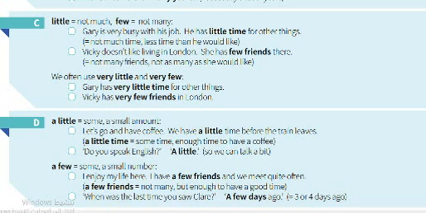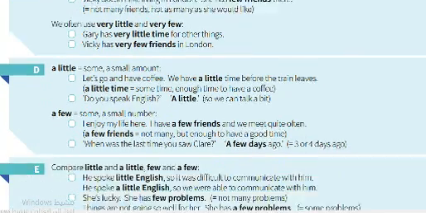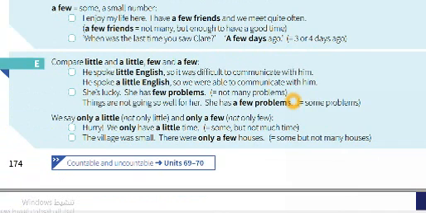When was the last time you saw Claire? A few days ago. It means like a few days, like 3 to 4 days. This is for our expectation: a little and a little, few and a few. He spoke little English. It means it's difficult to communicate with somebody. He spoke a little English. It means he's good enough to communicate.